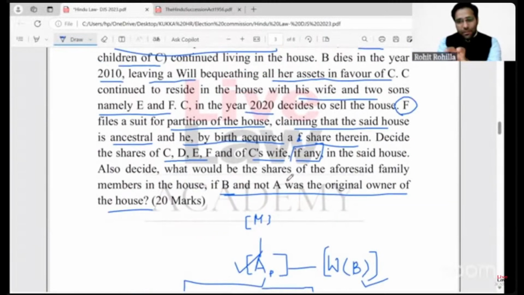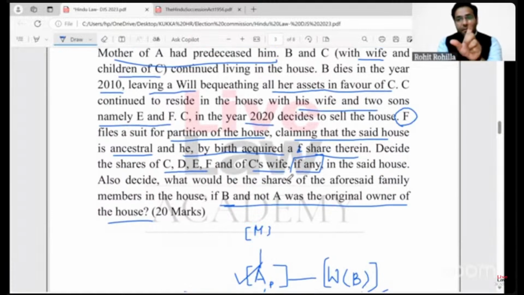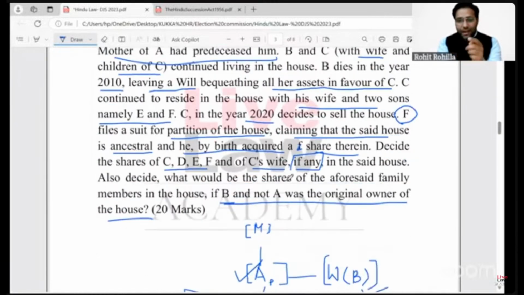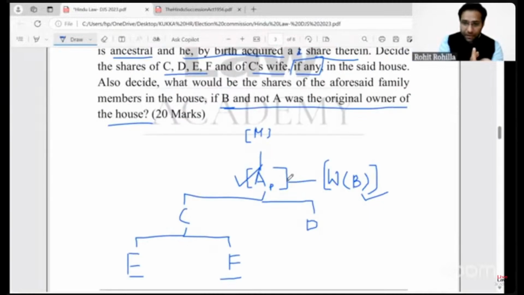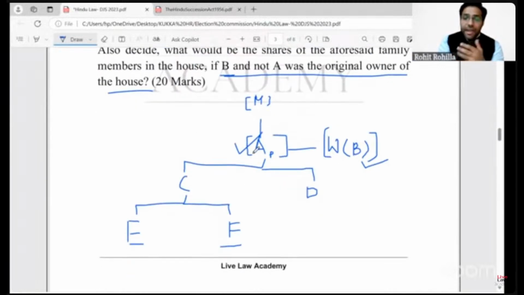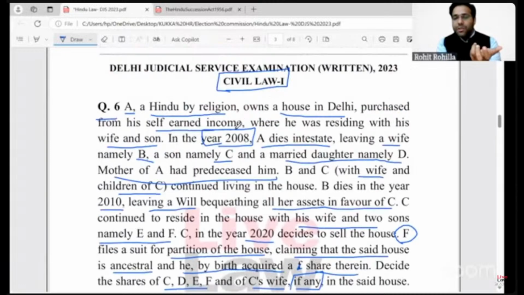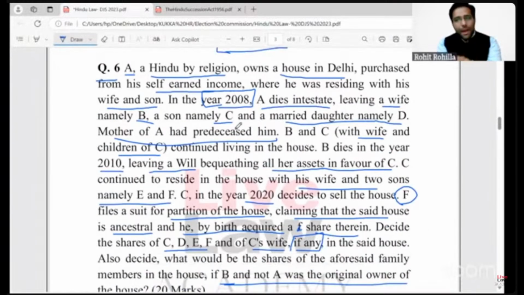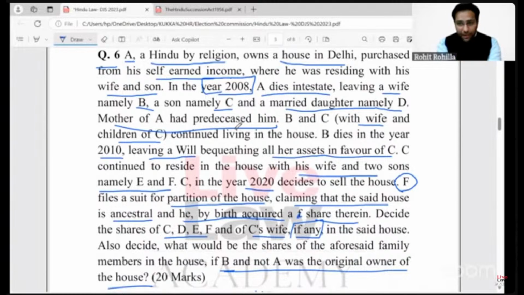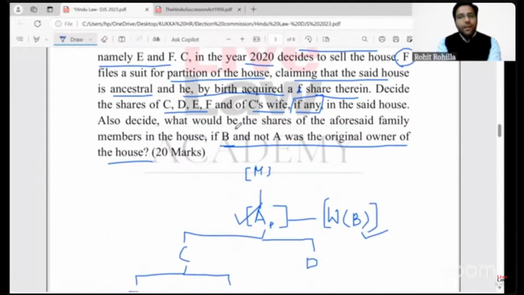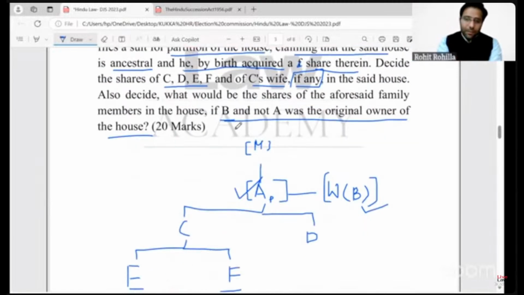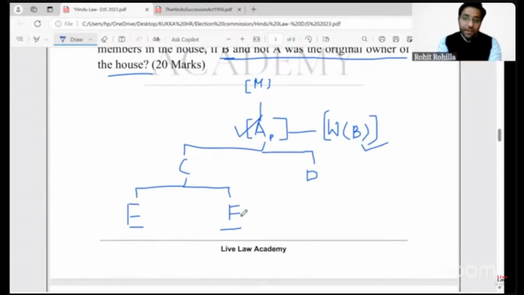But before venturing into them, we must realize that there is one fundamental issue which needs to be addressed first. And that issue is with respect to the nature of the property itself, right? Nature of the house, whether it is ancestral or private. And the question starts with the fact that A purchased the house with his own self-earned income, which makes the house a private property. But whether it has continued to be private after his death in the year 2008 and after the death of the wife in the year 2010, that is the issue.